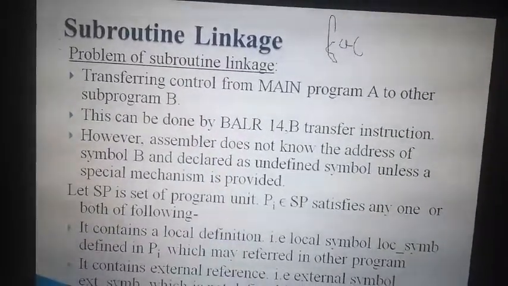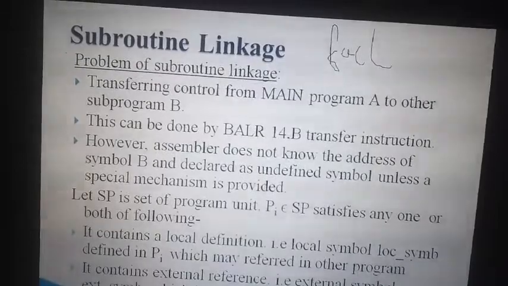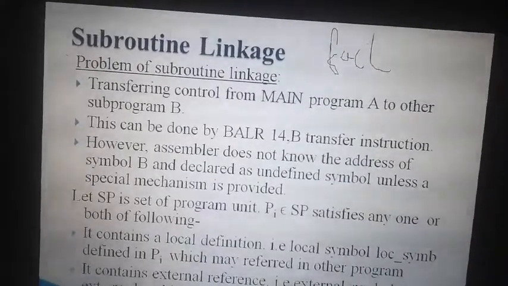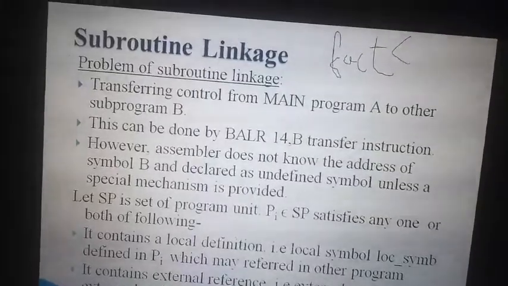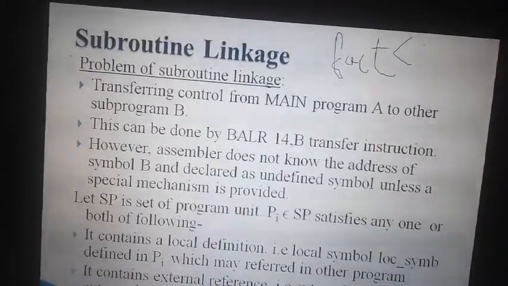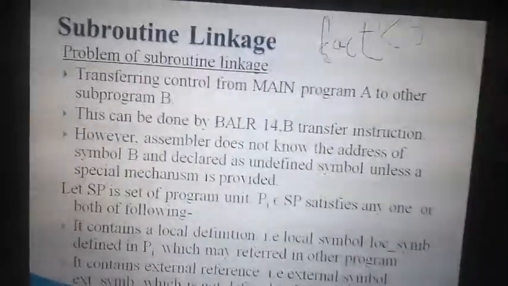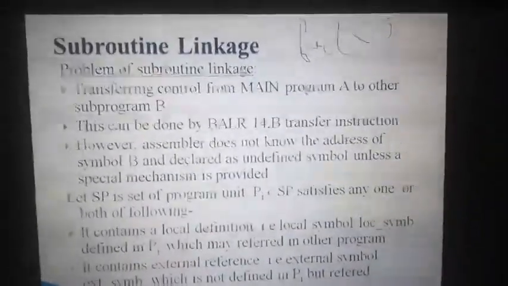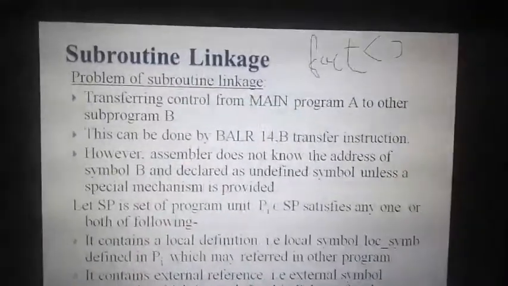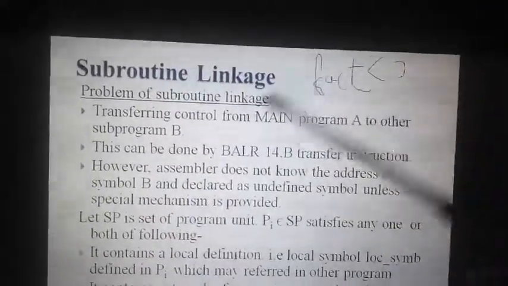You write the name itself, fact, and whenever you use it you call fact, a symbol. Almost always a symbol followed by brackets, we call it a function. You use fact in your main program, and whenever you call the fact function, the control jumps to the subroutine fact.